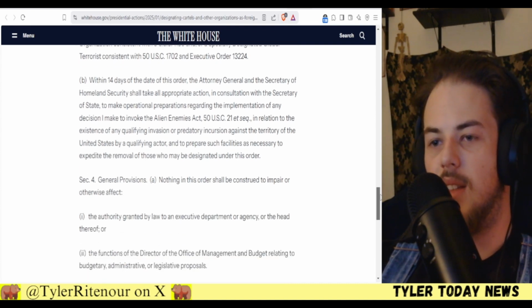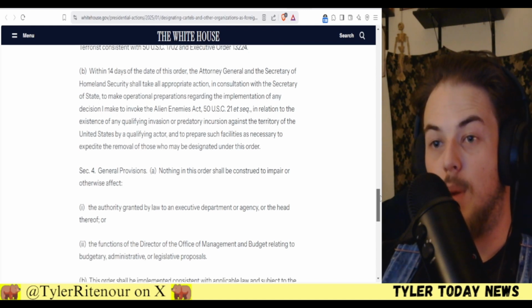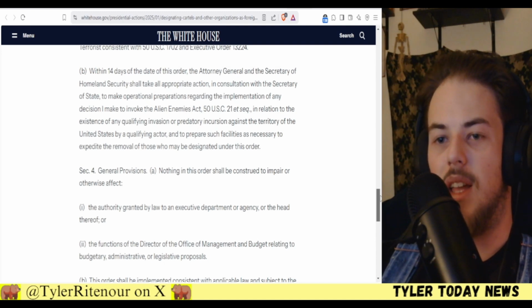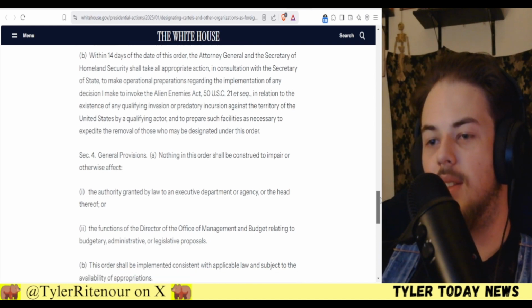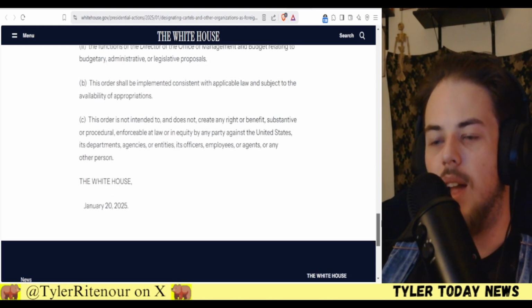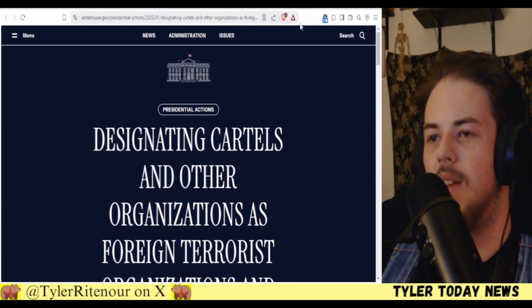So within 14 days of the executive order, the Attorney General and the Secretary of Homeland Security shall take all appropriate actions in consultation with the Secretary of State to make operational preparations regarding the implementation of any decision I make to invoke the Alien Enemies Act in retaliation to the existence of any qualifying invasion or predatory incursion against the territory of the United States by a qualifying actor, and to prepare such facilities as necessary to expedite the removal of those who may be designated under the order. So it outright is saying that they're going to do an investigation into what needs to be done and then carry out removal of those organizations.